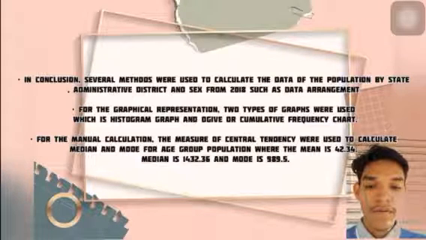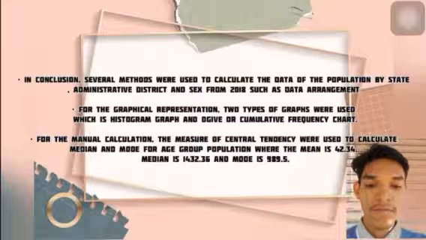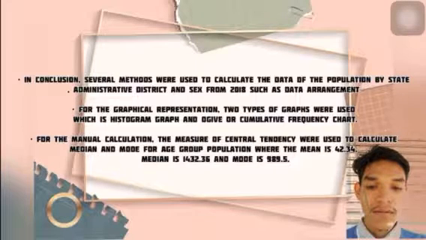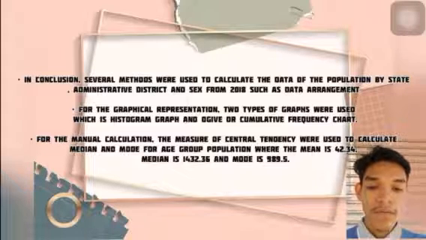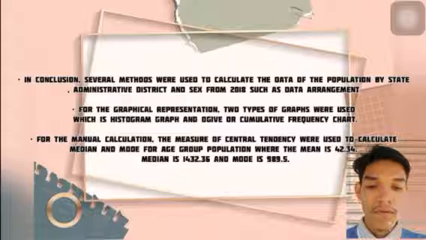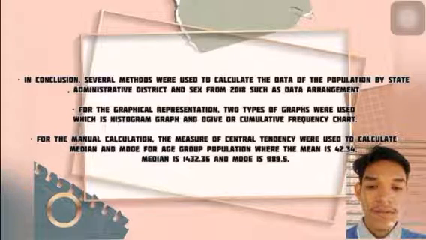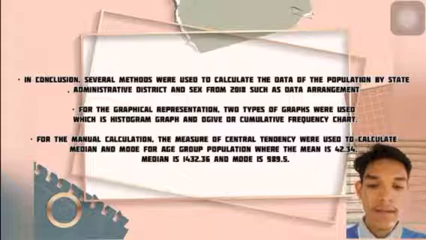For the manual calculation, the measure of central tendency was used to calculate mean, median, and mode for the age group population, where the mean is 42.34, median is 1432.36, and mode is 9.5.